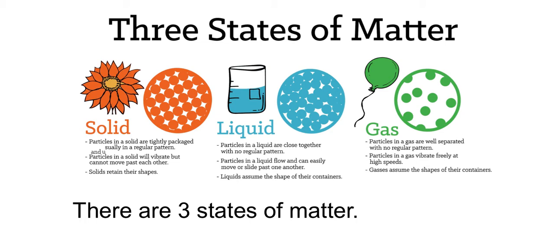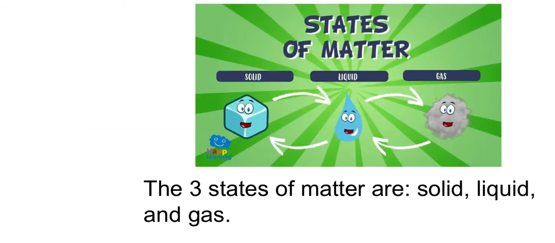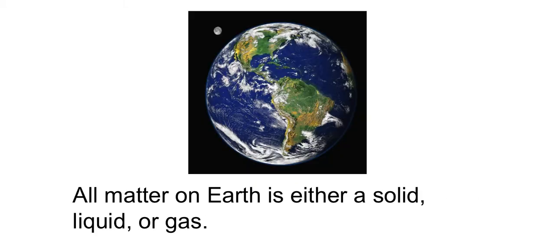Three states of matter. There are 3 states of matter. The 3 states of matter are solid, liquid, and gas. All matter on Earth is either a solid, liquid, or gas.